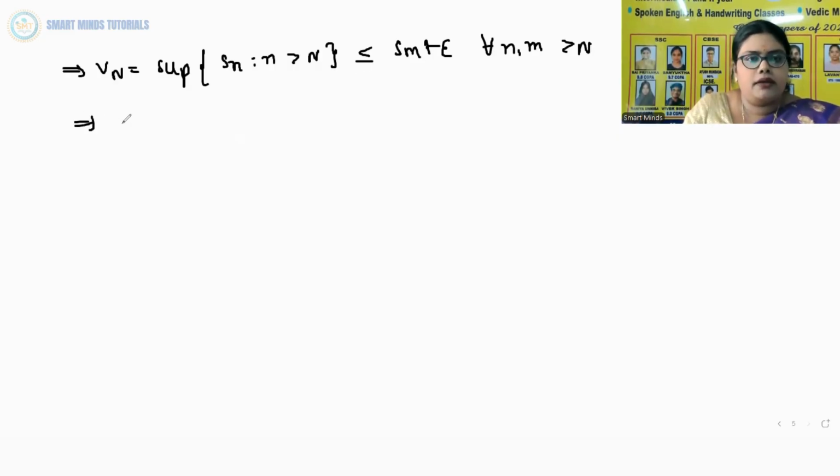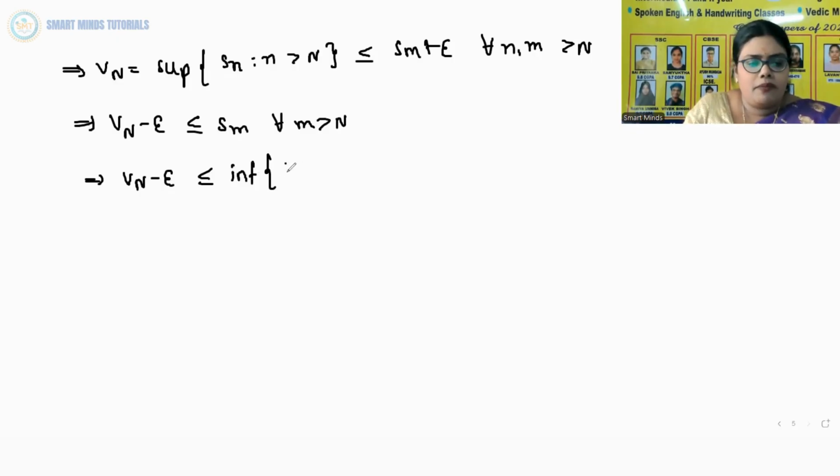Now we will subtract epsilon from each side. So we get Vn minus epsilon less than or equal to Sm for all m greater than n, which implies Vn minus epsilon is less than or equal to, what is Sm? Sm is the infimum of Sm, infimum of Sm such that m greater than n, which is equal to un. Infimum we are denoting by un, supremum we are denoting by vn.